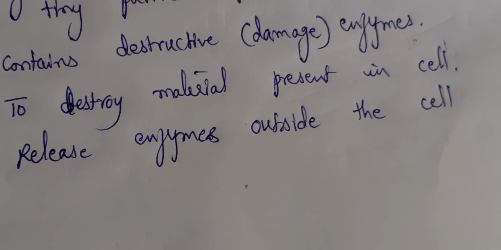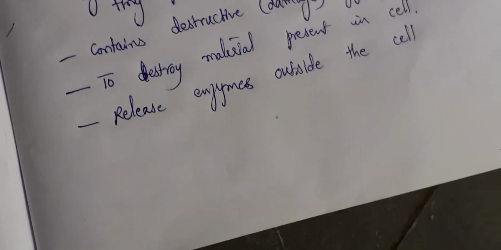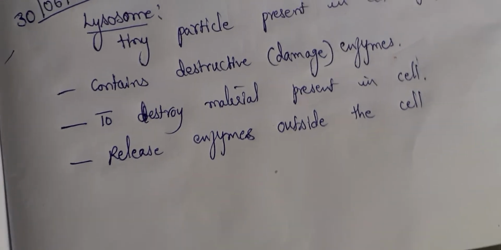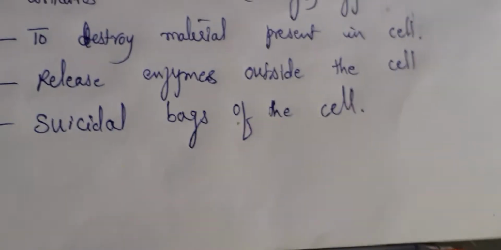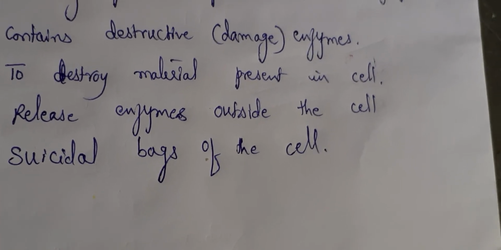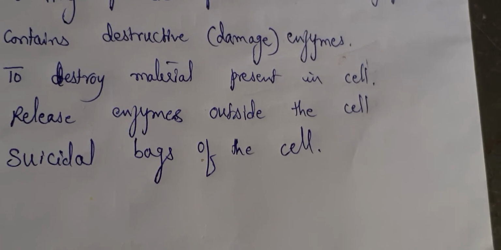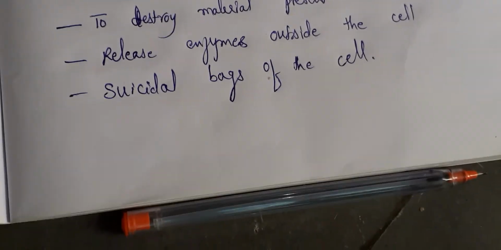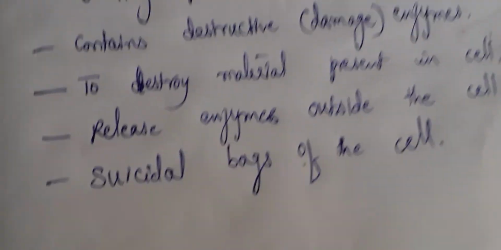Because these lysosomes are producing digestive enzymes, you call them as suicidal bags of the cell. So lysosomes are called as suicidal bags of the cell. Suicide means they will kill themselves. So here also, if any unwanted material is there, they will kill the unwanted materials by producing the enzyme. So you call them as suicidal bags of the cell.